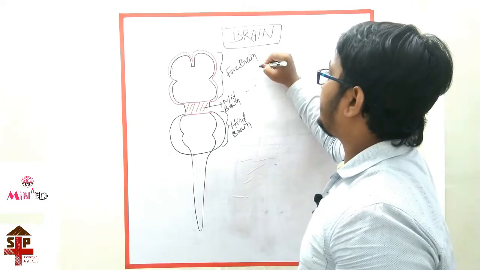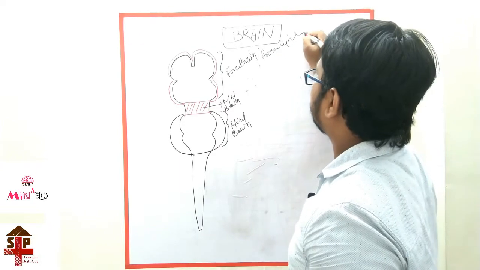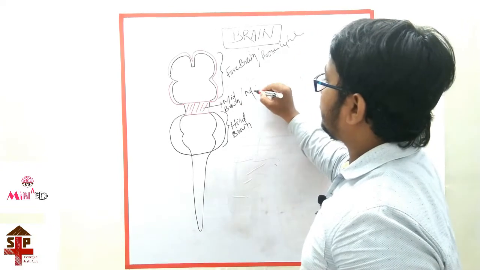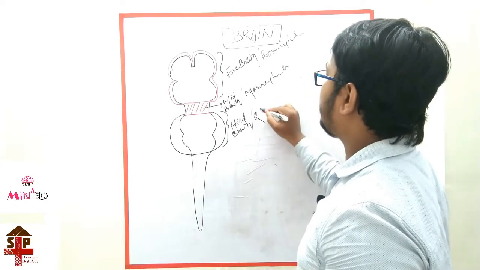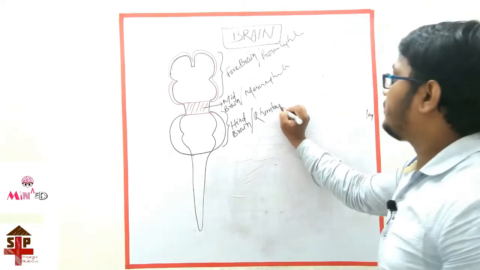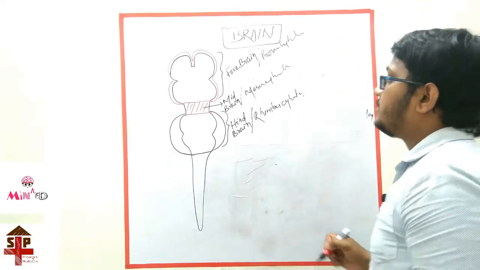The forebrain or prosencephalon, midbrain or mesencephalon, hindbrain or rhombencephalon.